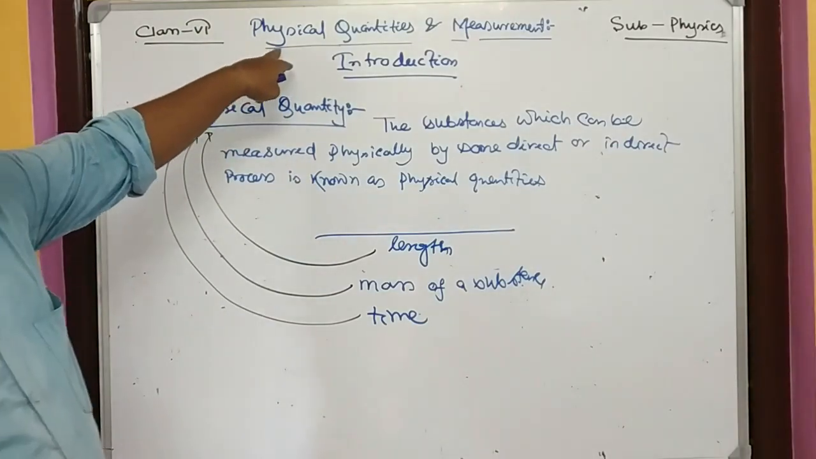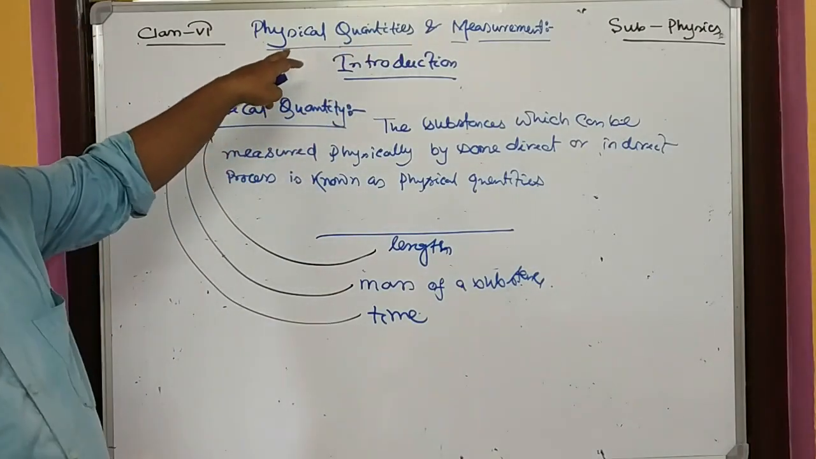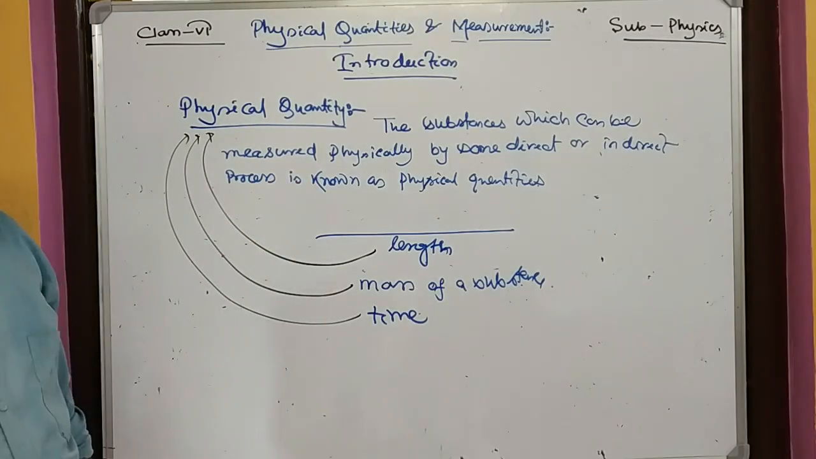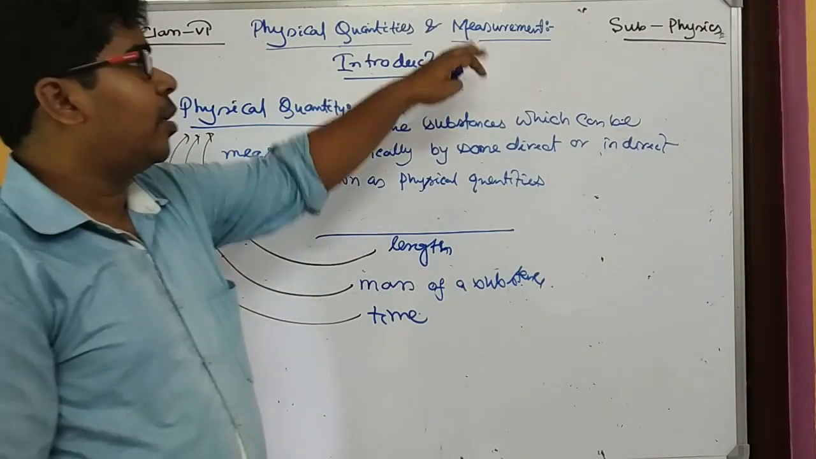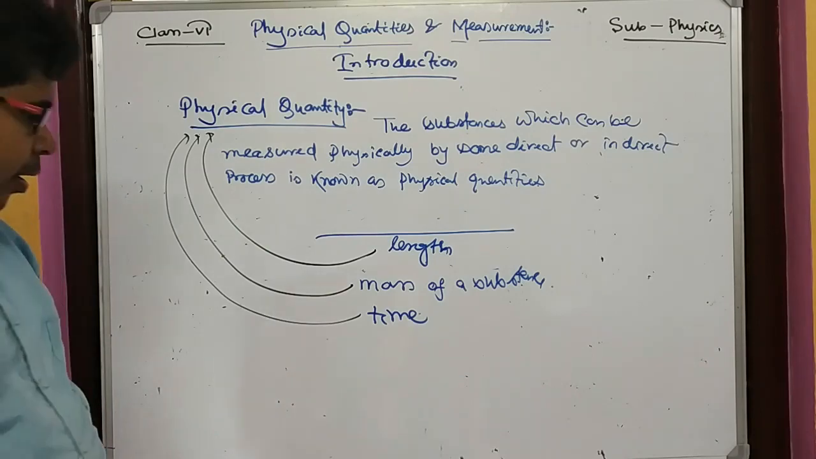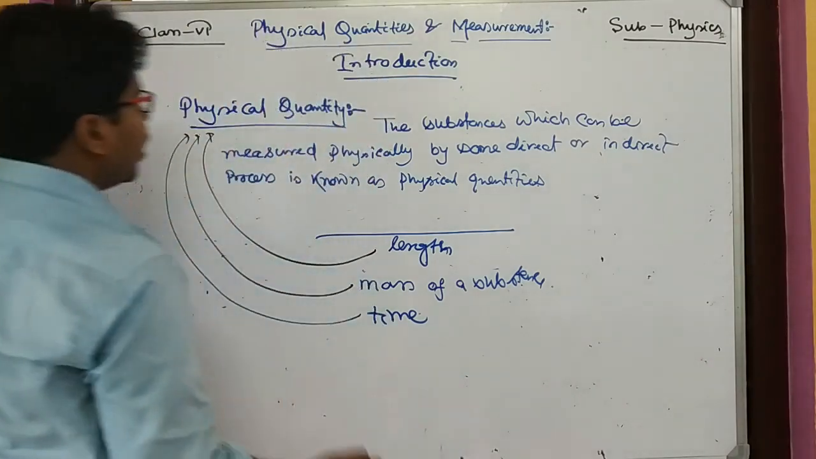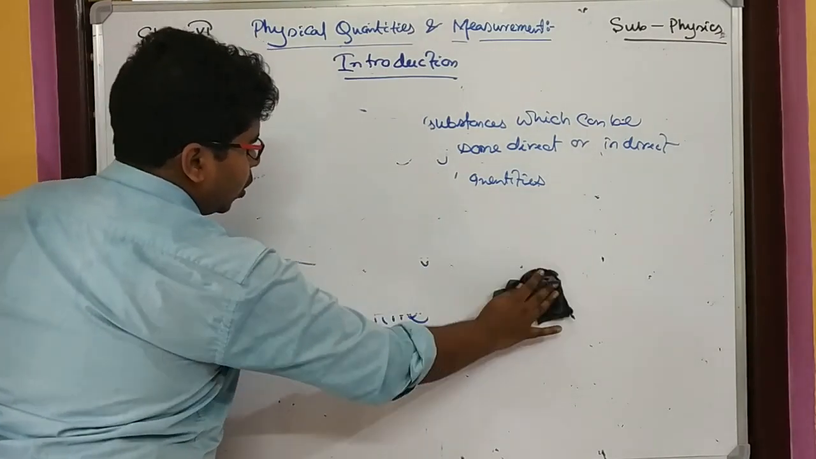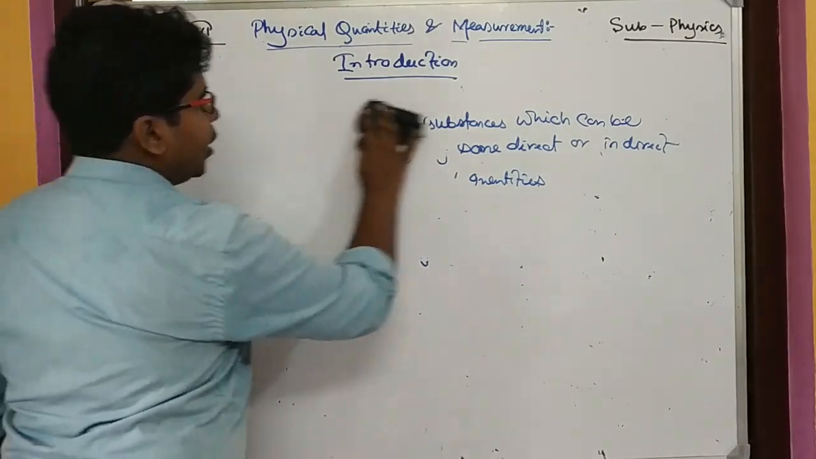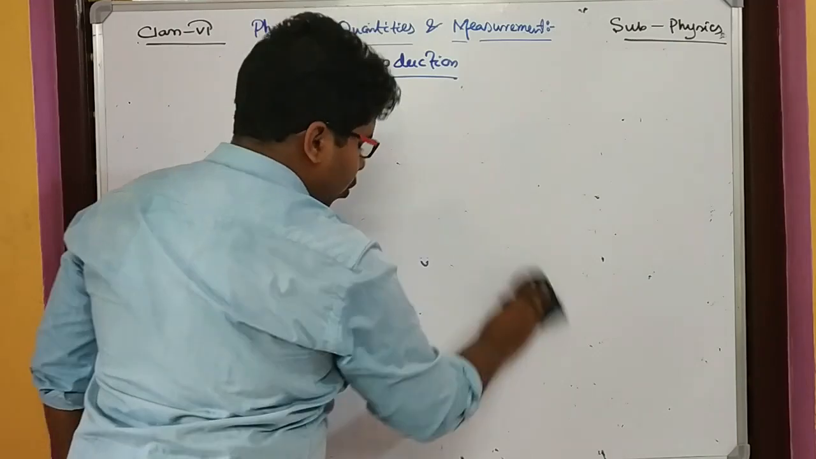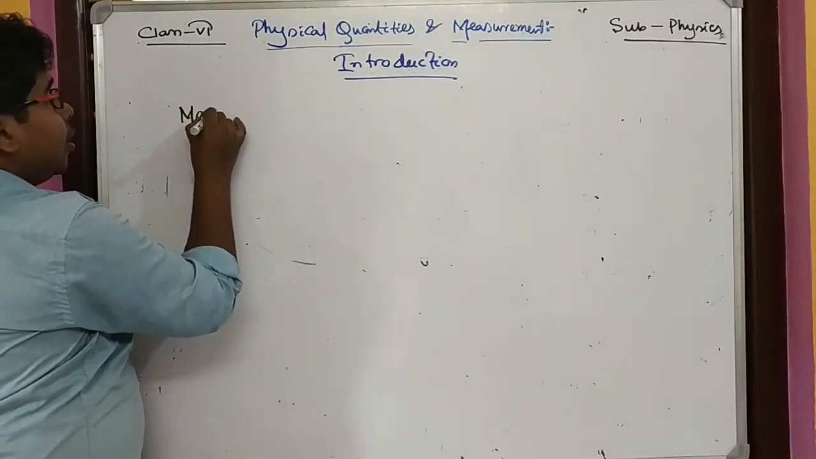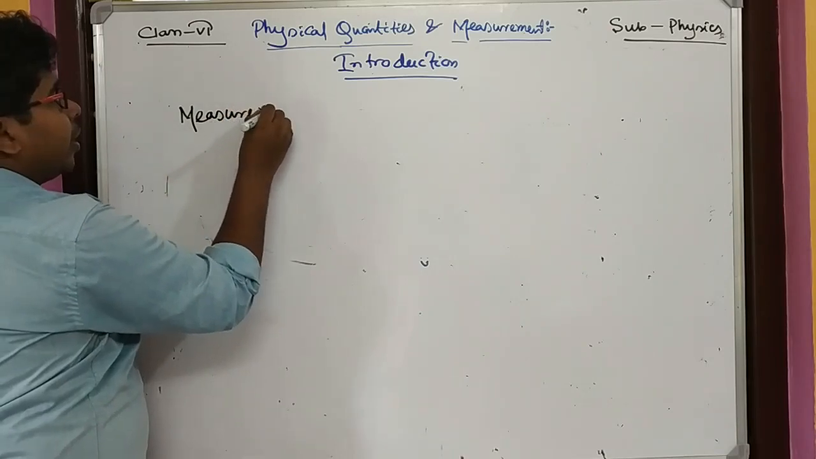So the first part of the title we have learned, what is a physical quantity. Now the next thing, measurement. Let's see how we can measure. So our next target is to learn what is measurement and how we can measure it. Measurement.